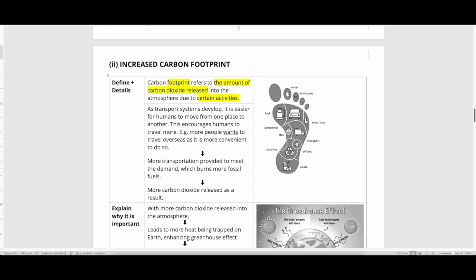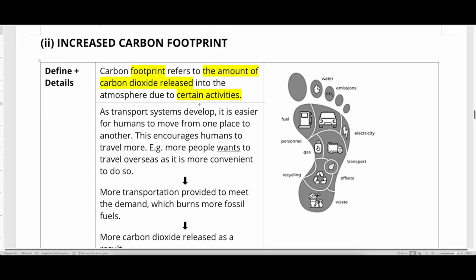Okay, so for example, if you turn on the air conditioner, you need to generate more electricity to run the air conditioner. So the more electricity generated, the carbon dioxide that is produced to make the electricity, okay, is part of the carbon footprint. Okay, if your parents drove to school, the amount of carbon dioxide released from burning all that fuel is also your carbon footprint. Okay, you take a bus, the bus has released carbon dioxide, but it's shared by so many more people, so your carbon footprint is smaller.